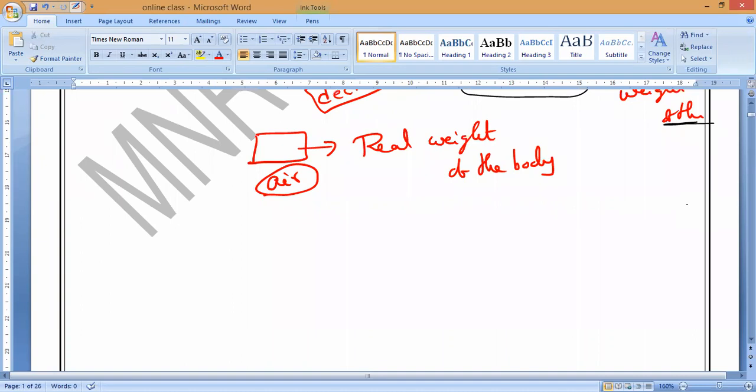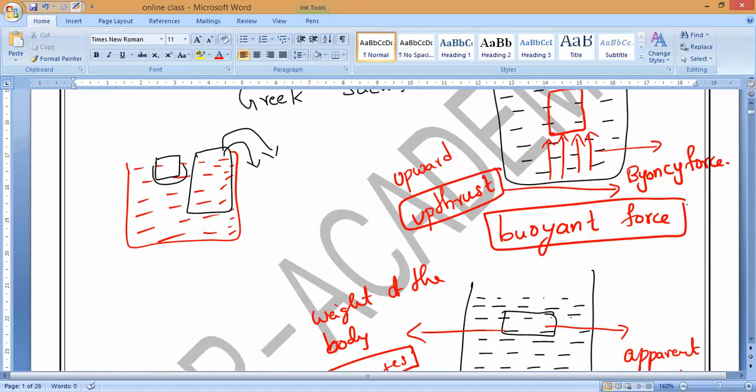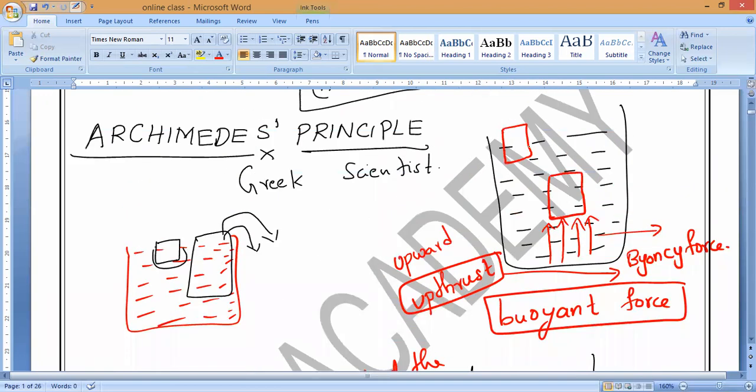Now, as I said, if you want the buoyant force to act on the body, does it need to be immersed fully or partially?